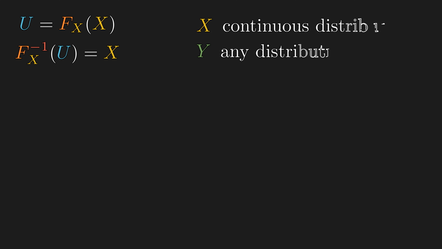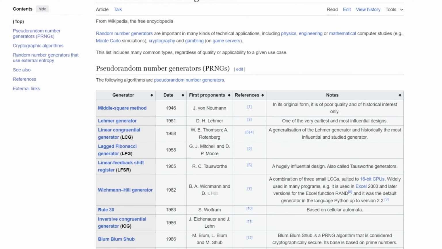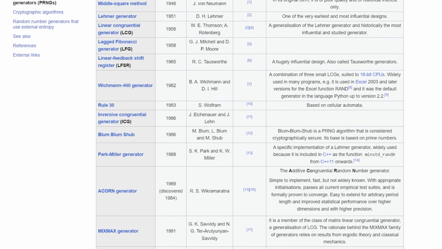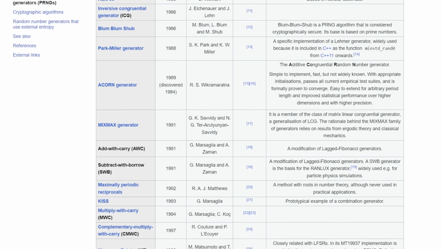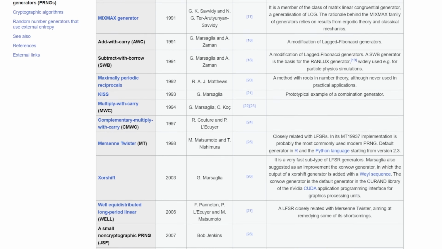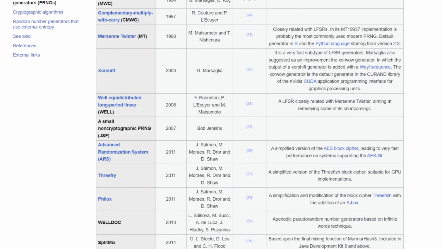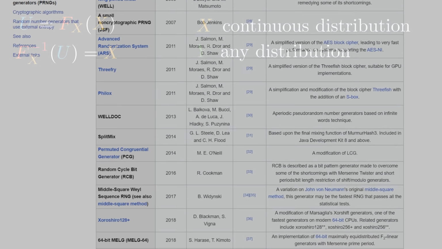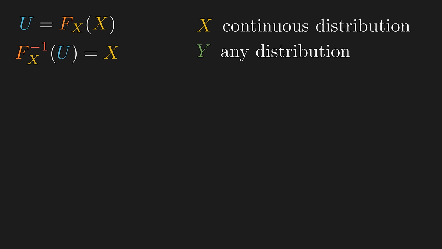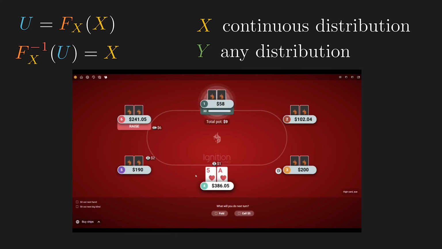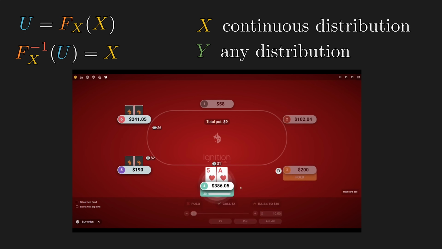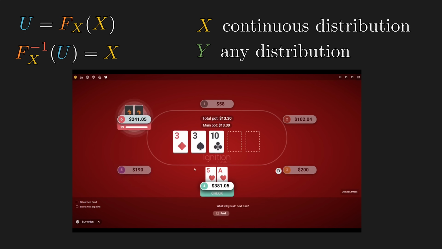Then, how do we turn any continuous random variable x to any random variable y? The generators we have talked about earlier, like the linear congruential generator and Mersenne Twister, are examples of pseudo-random generators. And that is because the sequences they generate are deterministic and they only appear random. But sometimes we do need true randomness. For example, if you're running an online gambling platform, if you used a pseudo-random number generator, then someone could reverse engineer the sequence of past events to determine what is to come.